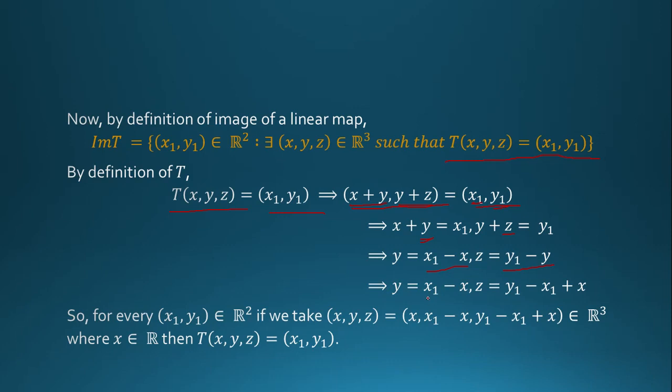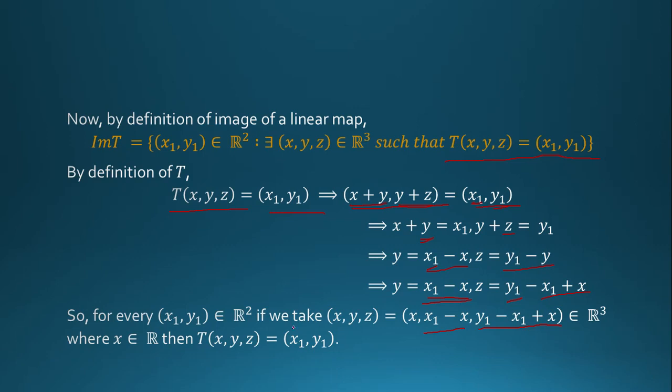So we got the value of y as x1 minus x, and putting the value of y in z, z is y1 minus x1 plus x. So for every x1, y1 belongs to R2, if we take x comma y comma z is equal to x, x1 minus x, and y1 minus x1 plus x belongs to R3, for every x belongs to R, then transformation of x, y, z is equal to x1, y1.